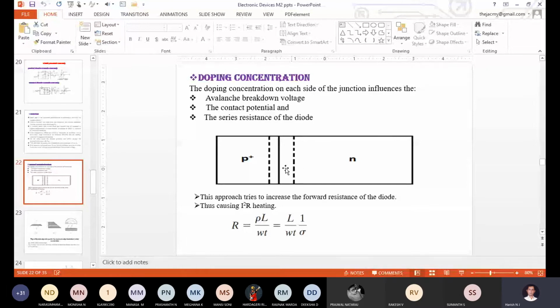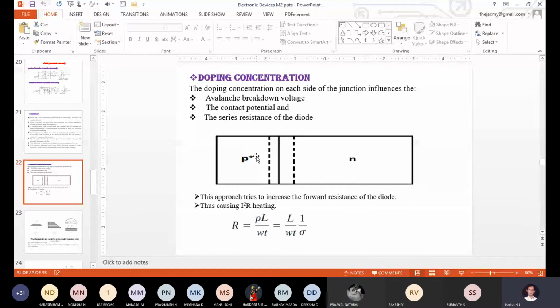Now just see this diagram very carefully. This is the depletion region, this is the depletion region at the N side, and this is the depletion region at the P side, correct? Both P type as well as N type contribute some space for creating the depletion region. But which side contributes more distance, either P side or N side? N side, correct? Because this is P plus.